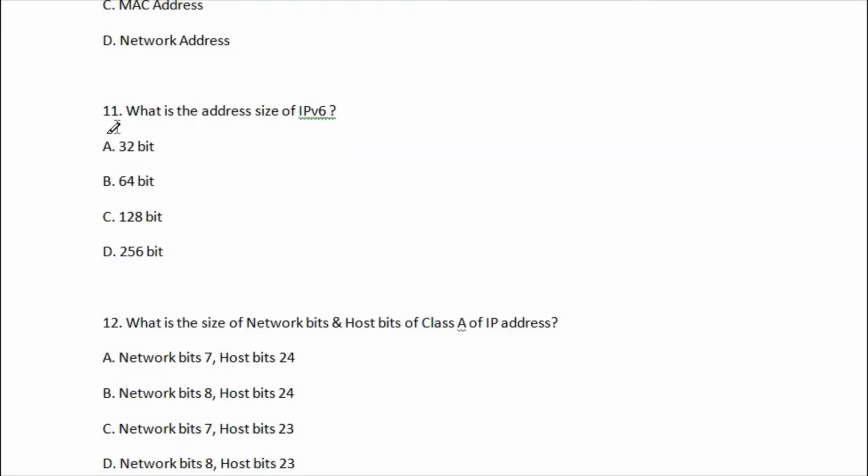Let's go for question number 11. What is the address size of IPv6? First option is 32 bit, second is 64 bit, third one is 128 bit, and last one is 256. So the right answer of question number 11 is option C, IPv6 is 128 bit.